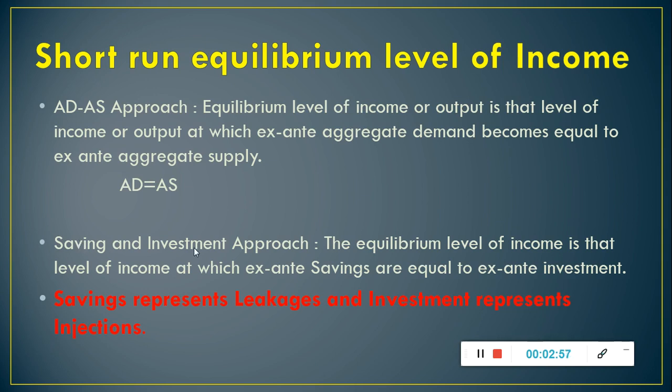And in saving and investment approach, the equilibrium level of income is that level of income at which ex ante savings, that is planned savings, are equal to ex ante investment, that is planned investment. Always remember, savings are the leakages which leads to the outflow of income, that leads to decrease in aggregate demand, and investment represents the injection which lead to inflow of income, that leads to increase in aggregate demand.